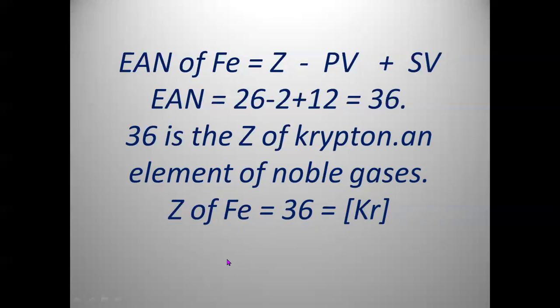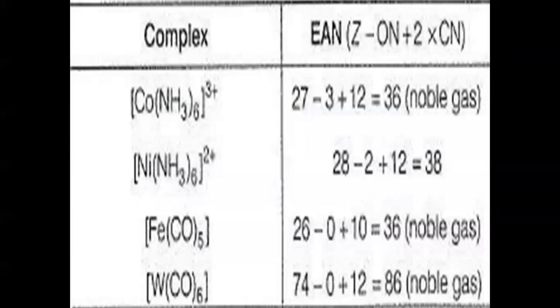So EAN is nothing but the arrangement of all electrons which remain after loss of a few electrons and then gain of a few electrons. So it is the arrangement of electrons around the nucleus of the central metal atom.